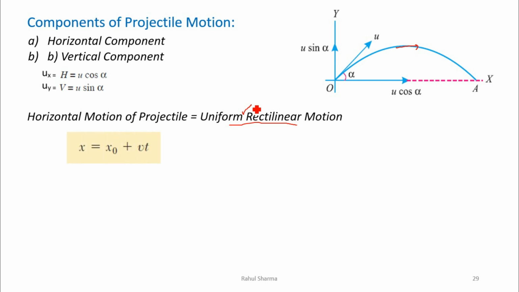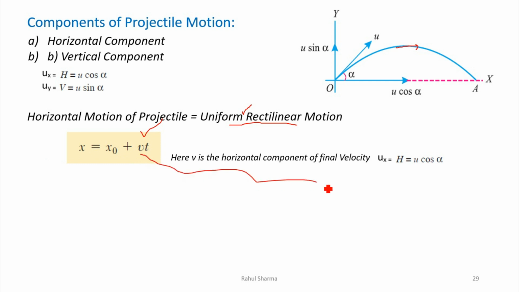So for the horizontal motion of the projectile, we can apply the same equation of uniform rectilinear motion, x is equal to x naught plus vt. Here v is the horizontal component of velocity, and we fill its value with u cos alpha, and then we can find the horizontal motion of the projectile.